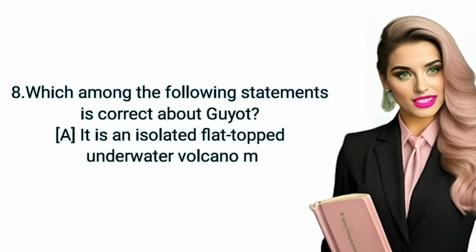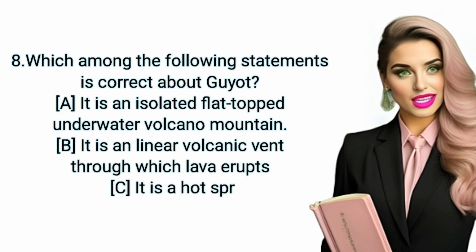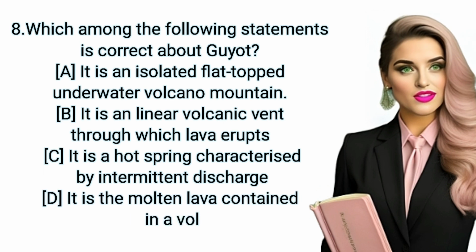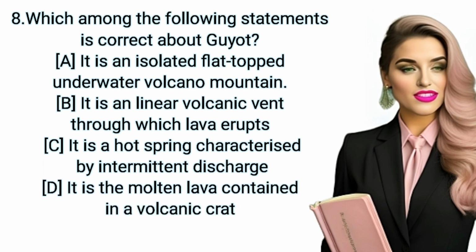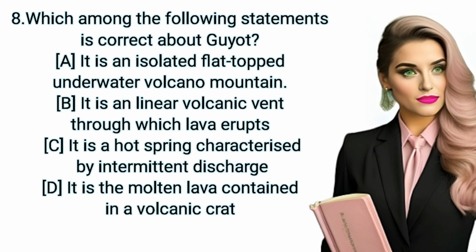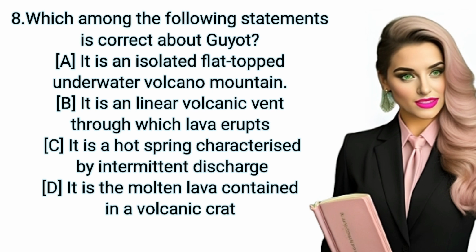Question 8. Which among the following statements is correct about Guyot? A, it is an isolated flat-topped underwater volcano mountain. B, it is a linear volcanic vent through which lava erupts. C, it is a hot spring characterized by intermittent discharge. D, it is the molten lava contained in a volcanic crater. Answer, A.